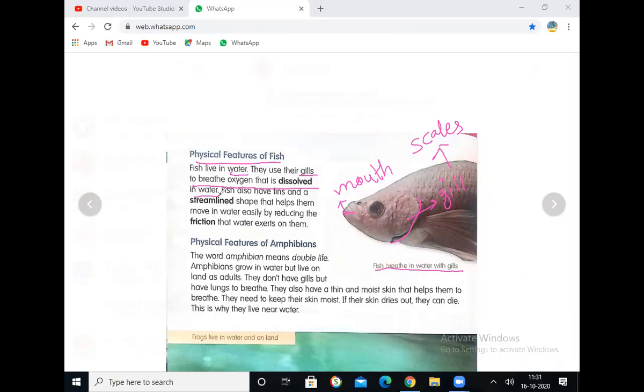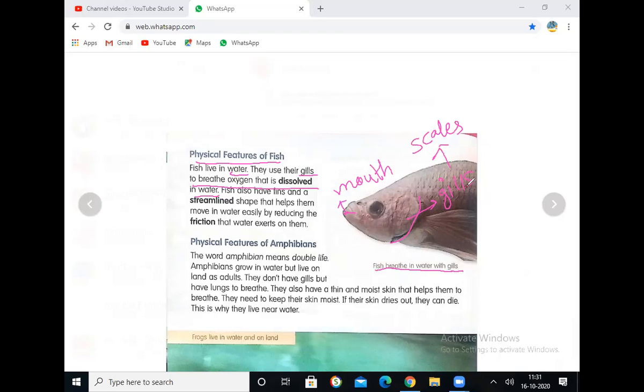Yes, here we want to identify. Fish will breathe by using its gills, and it is going to breathe only dissolved oxygen. Dissolved, water dissolved oxygen maatrame fish anedi absorb chestuntundi. We are breathing not dissolved oxygen, we are breathing normal oxygen. Manam breathe chestuntunnam kada air? Yes, we are breathing normal oxygen. Kani ikkada fishes dissolved oxygen, water lo dissolve avutuna oxygen, aa oxygen maatrame avi use chestuntaru. Yes. They use their gills to breathe oxygen that is dissolved in water.